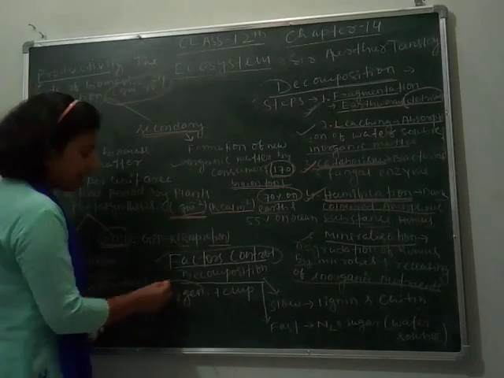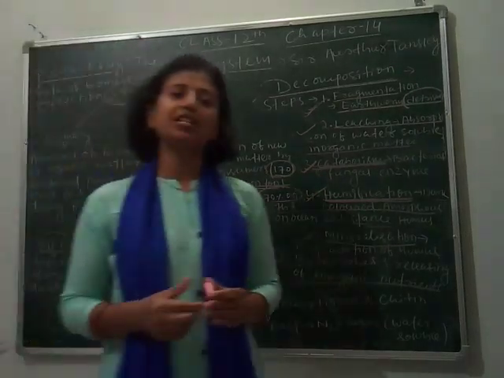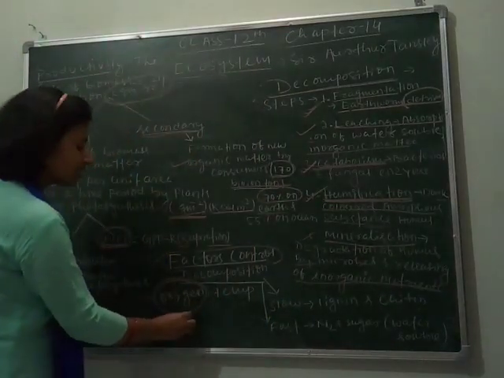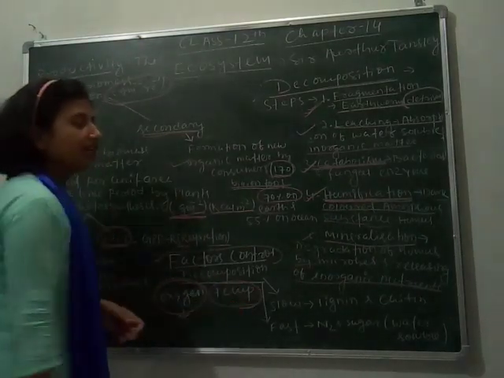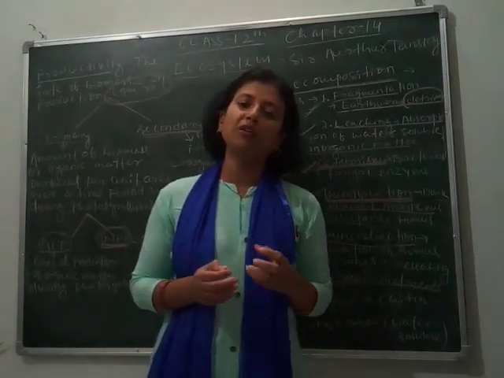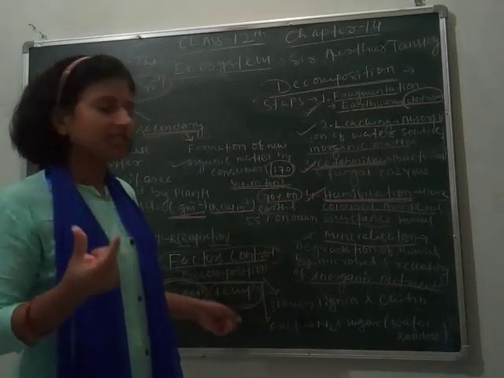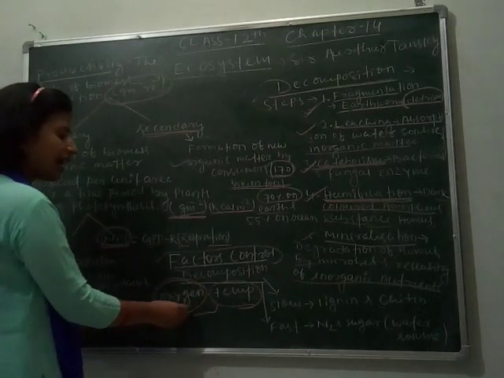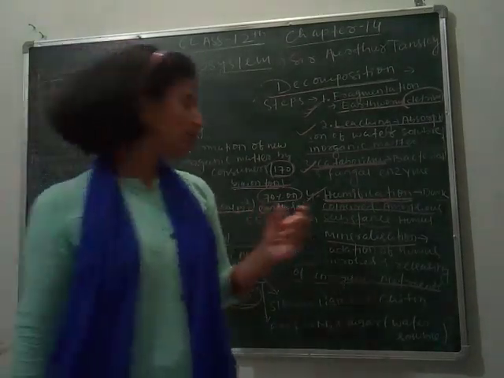Since decomposition is an aerobic process, it requires a maximum amount of oxygen. So we can say this is an oxygen requiring process as well as temperature dependent. If the temperature is too high, it also affects the rate of decomposition. So we can say a moderate average temperature is required for decomposition. The two most important factors here are oxygen and temperature, which control the rate of decomposition.